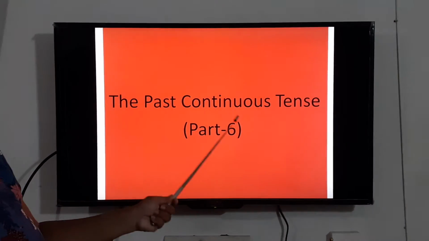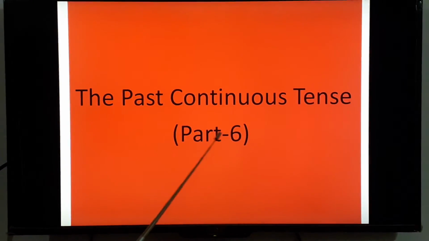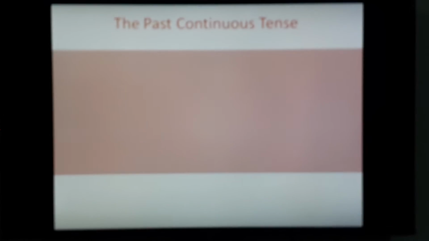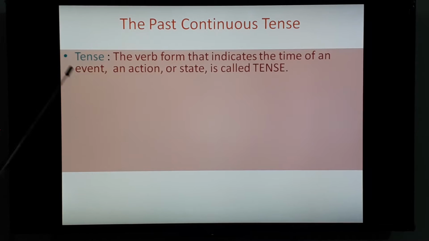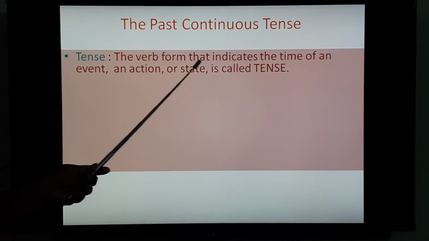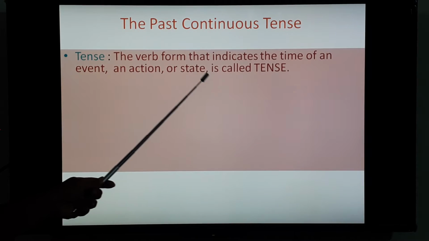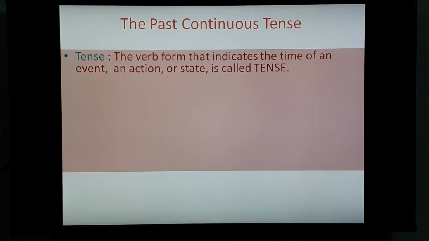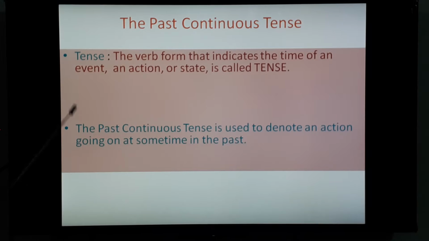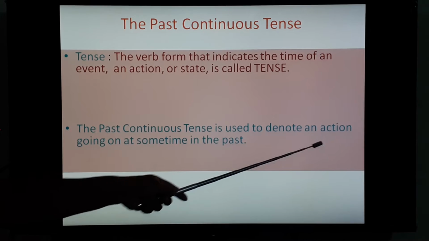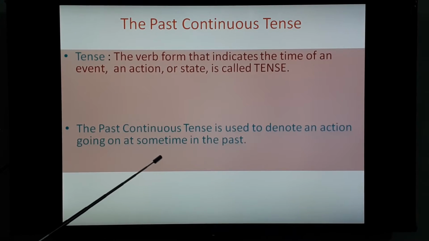Let's start with the past continuous tense, that is tense number 6. Let's see the definition of tense. The verb form that indicates the time of an event, an action or state is called tense. Definition of the past continuous tense: it is used to denote an action going on at some time in the past.